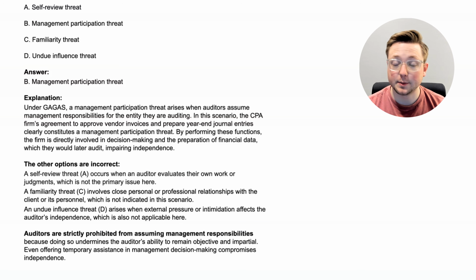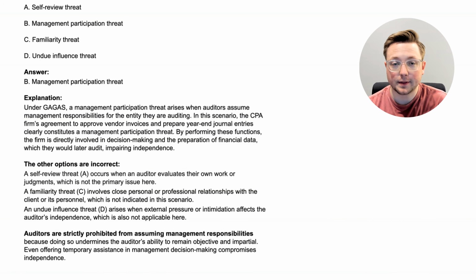The answer is B, management participation threat. Under GAGAS, a management participation threat arises when auditors assume management responsibilities for the entity they are auditing. In this scenario, the CPA firm's agreement to approve vendor invoices and prepare year-end journal entries clearly constitutes a management participation threat. By performing these functions, the firm is directly involved in decision-making and the preparation of financial data, which they would audit later, and again, that impairs independence.